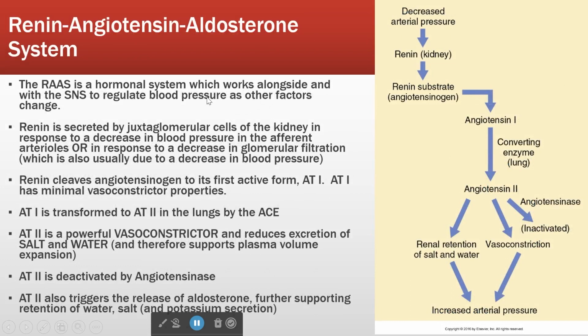Yay, Renin-Angiotensin-Aldosterone System, first proper introduction, okay? The RAAS is the most important system to understand in terms of blood pressure, okay? Yes, there are other things that affect blood pressure. We've talked about a number of them. We're going to keep talking about them.